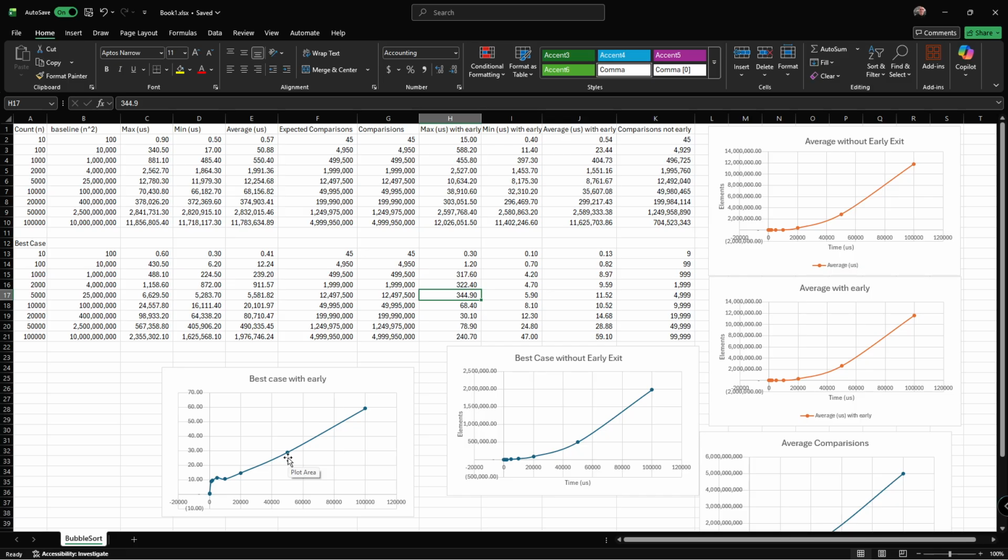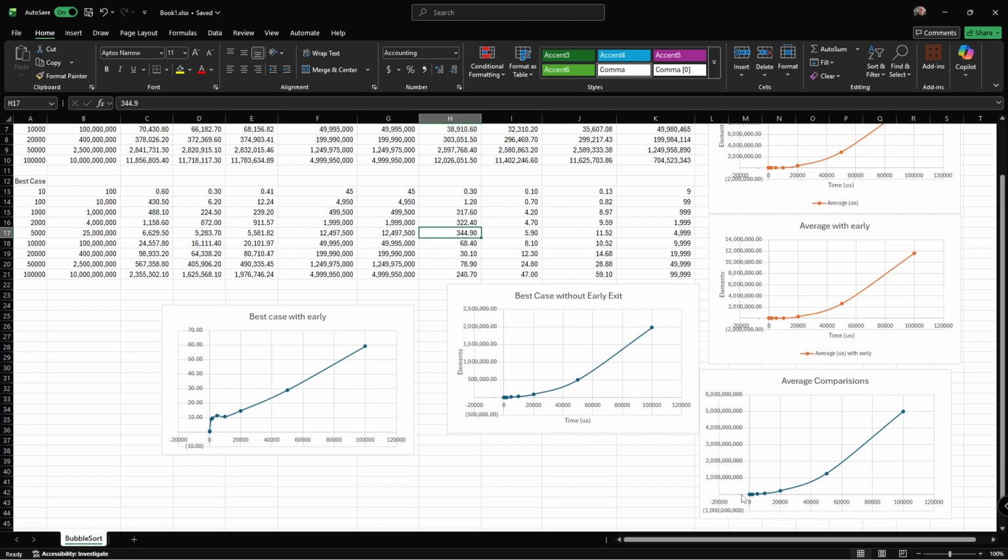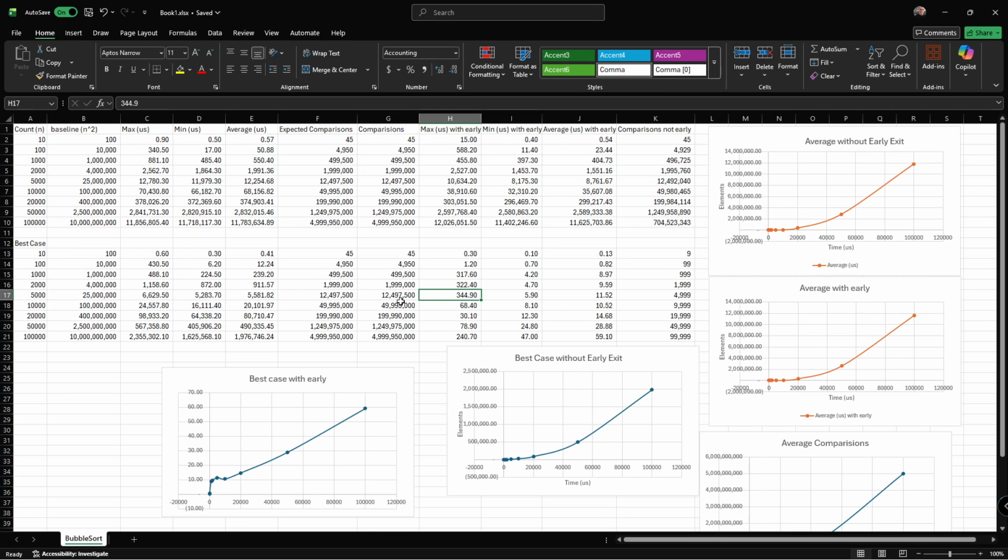But it sort of looks like it was straightening out here, and that's to be expected. When you get into best case, all it's doing is linearly going through the list, so it's linear instead of polynomial. It's closer to a straight line, and if we increased it more, we should see it start being straighter and straighter, and that's what we expect. The last graph here is the average comparison, and if you notice it grows in the same ballpark as well. Again, the numbers are smaller, but it's growing polynomially as well. So we got what we expected, and all the numbers ended up backing up what we would expect after we fixed the problems last episode.